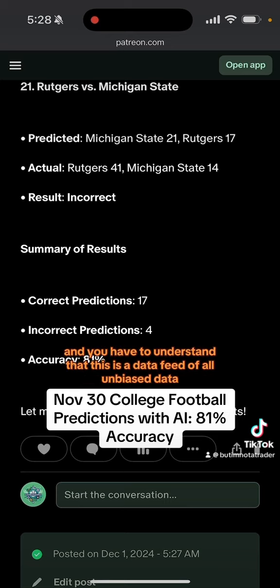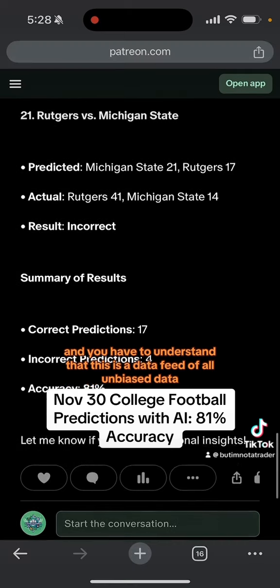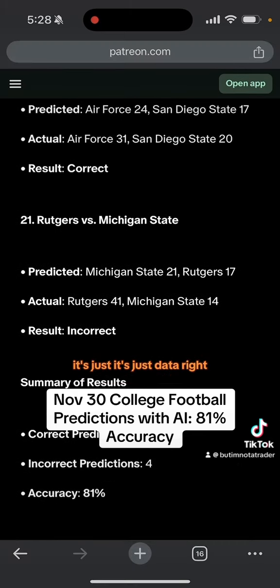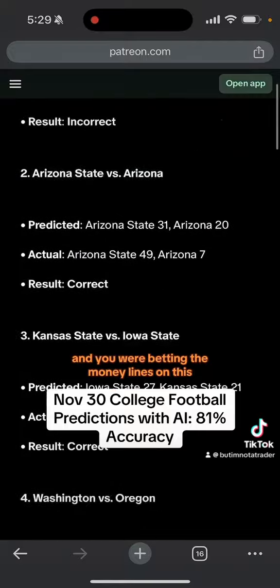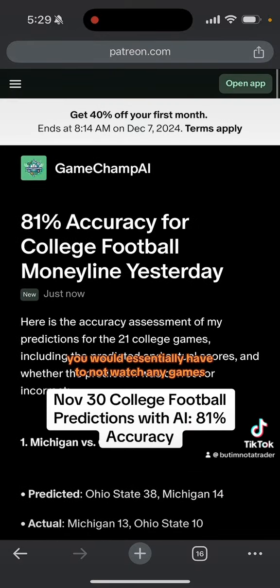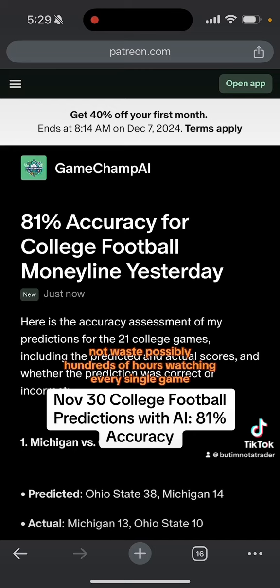And you have to understand that this is a data feed of all unbiased data. It's just data. The AI and my data model don't know anything. If you were coming into sports and you were betting the money lines on this, you would essentially have to not watch any games, not waste possibly hundreds of hours watching every single game, looking through data.